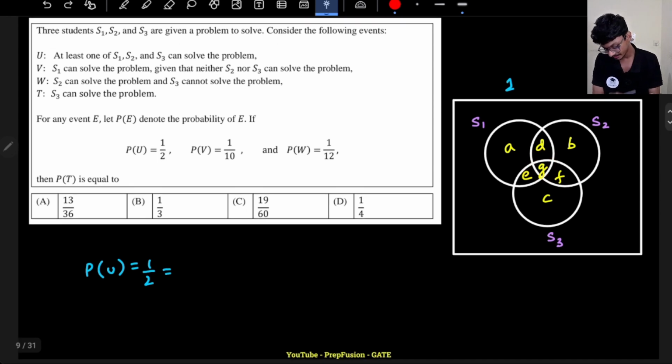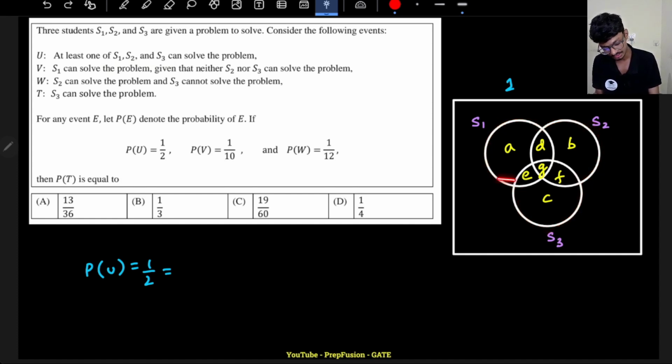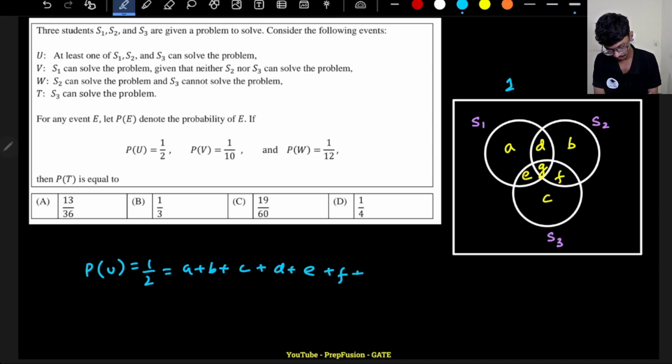They're telling me at least one of S1, S2, S3 can solve the problem, so any one of them will solve. This whole area means at least one of them solves. This outside area means no one has solved the question. The probability of this whole area is given to be half. So this area is A plus B plus C plus D plus E plus F plus G, and all of this value addition is half.